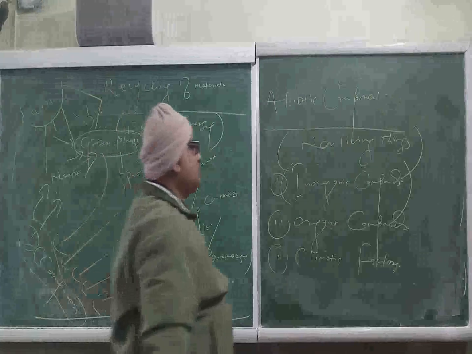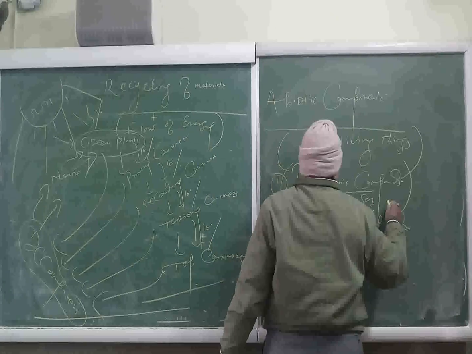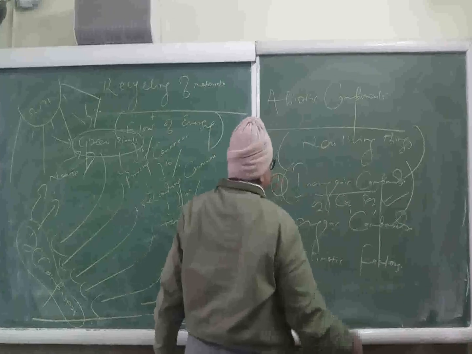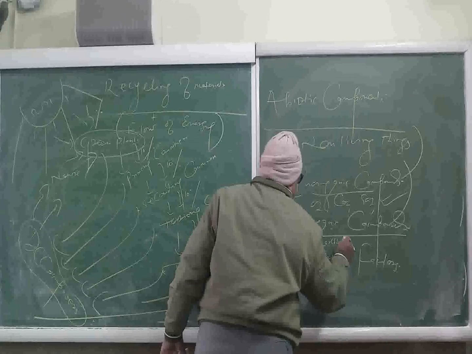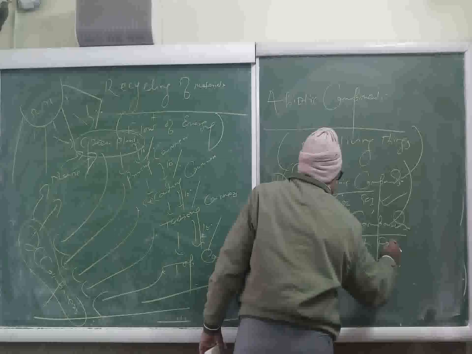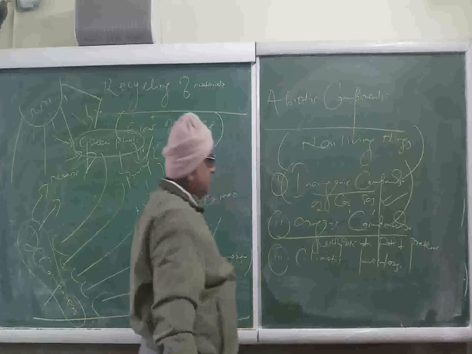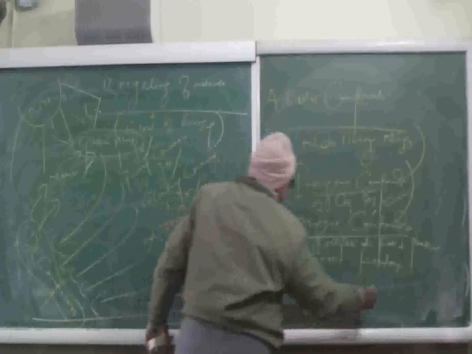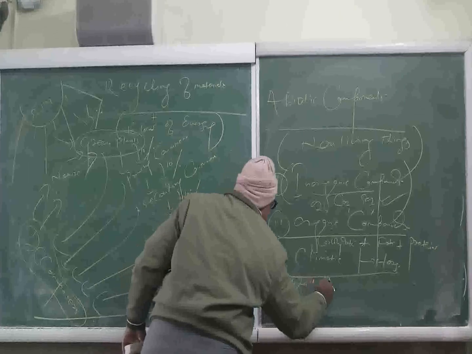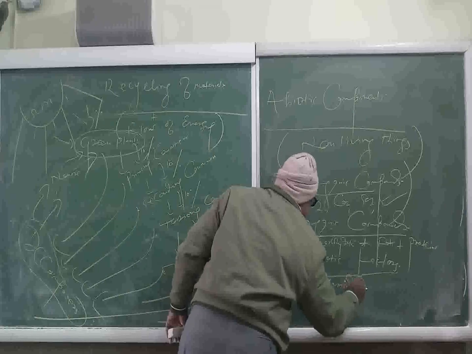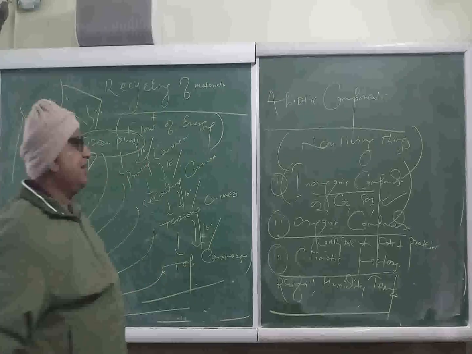Regarding inorganic compounds like oxygen, carbon dioxide, sulfur dioxide, these all are inorganic compounds. Similarly, regarding organic compounds, we have seen that carbohydrates, fats, proteins, these all are organic compounds. And regarding climatic factors, we have seen that rainfall, humidity, temperature, these all are climatic factors.